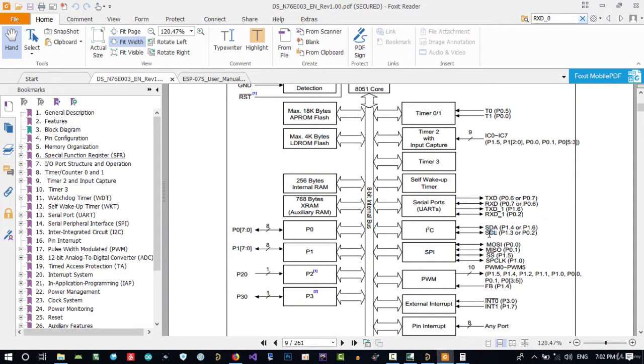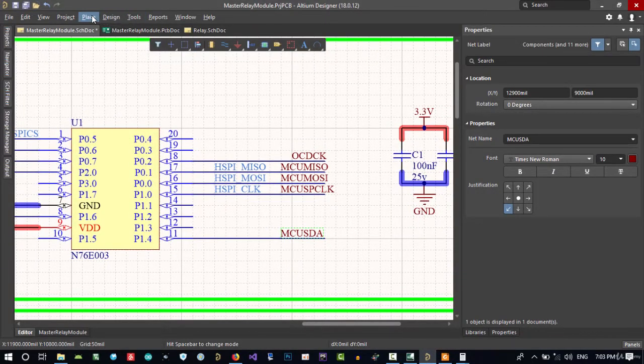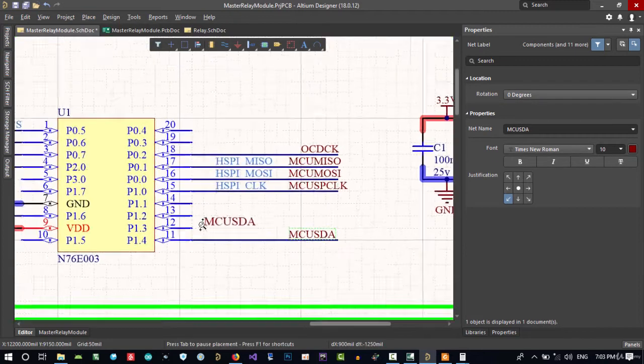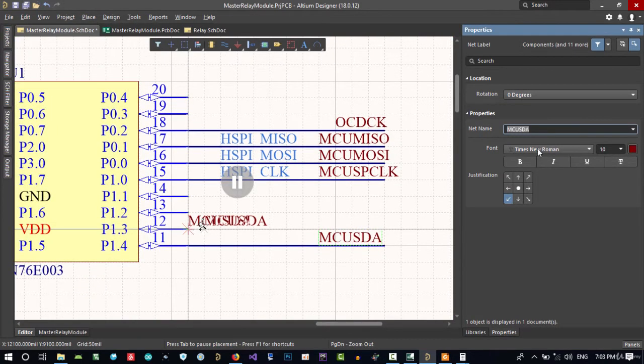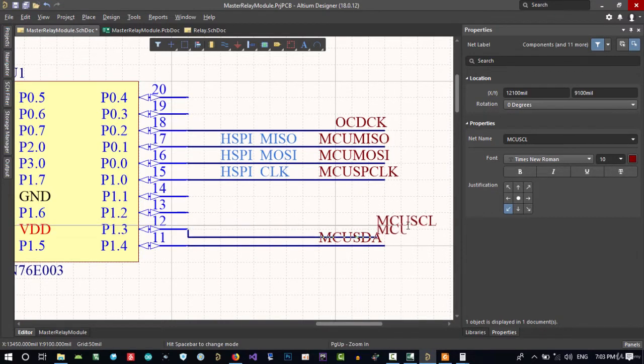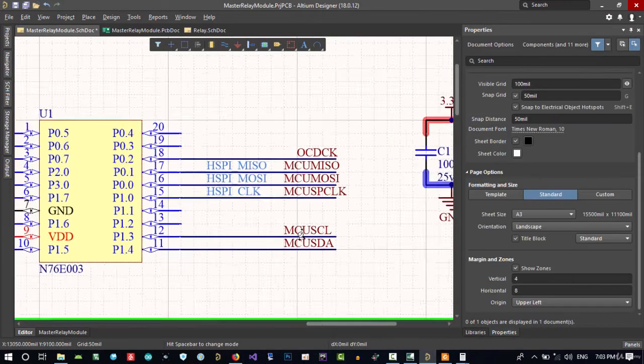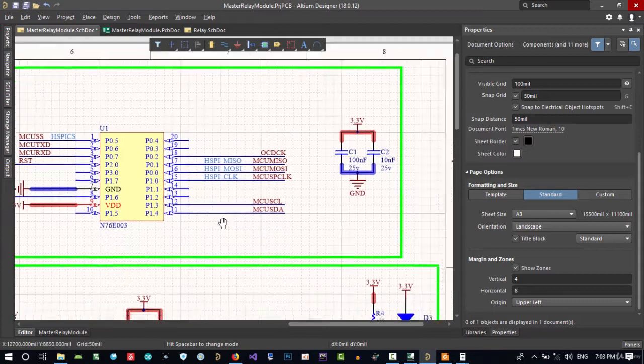SCL is 1.3. Let's copy with Control C and place net label, hit tab, and in here SCL is 1.3 and put MCU in here. Let's just click here and make it. Hold Control so you can change its position.